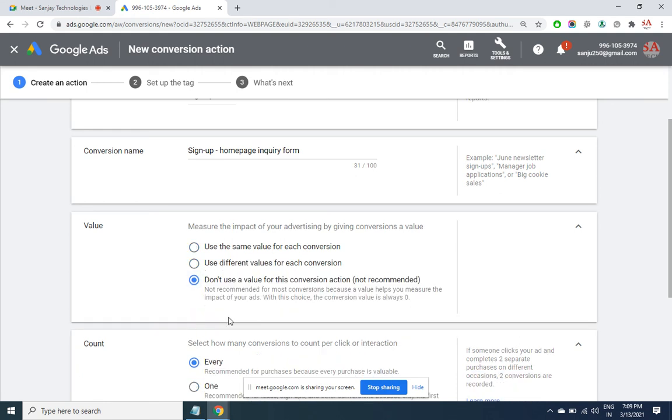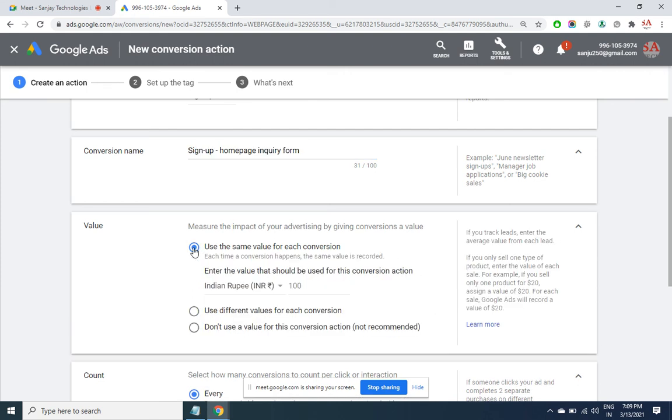Don't assign any value if this conversion is only for me to see how many people have filled the form, but I am not putting any bidding as CPA. This is for the reports you want to see, but you may be paying according to CPC, pay per click. So this is the most commonly used option. So let's say 100 rupees here, or if I am choosing not sign up but a sale, that means online admission, then I would have given 15,000.